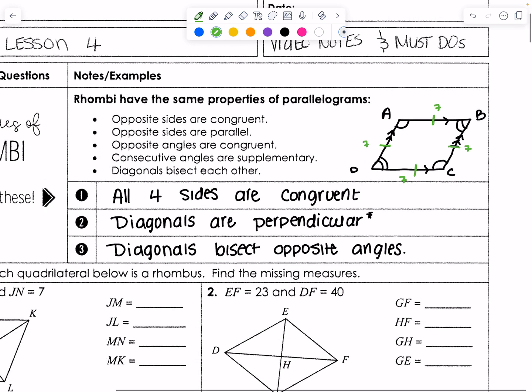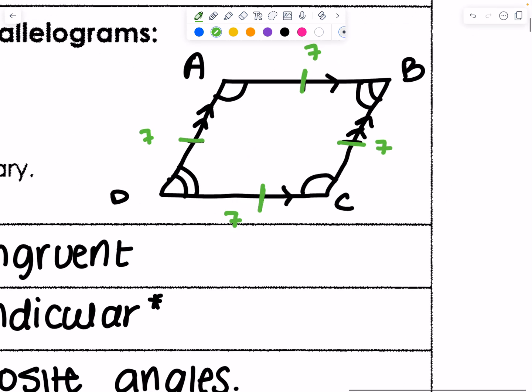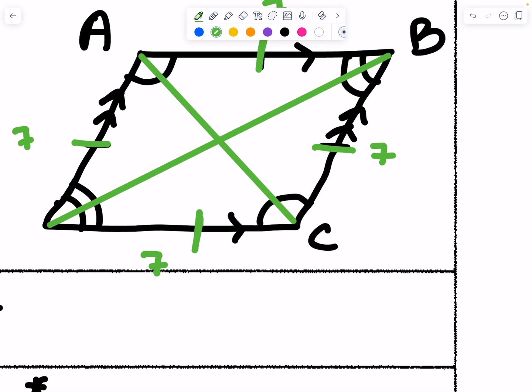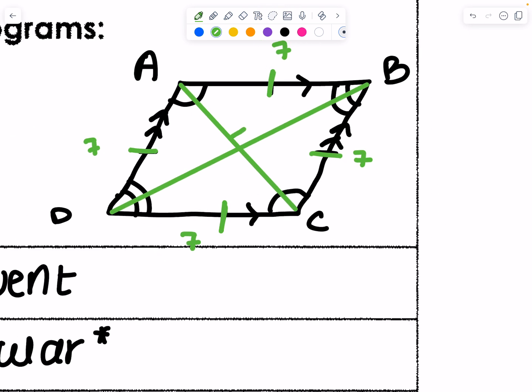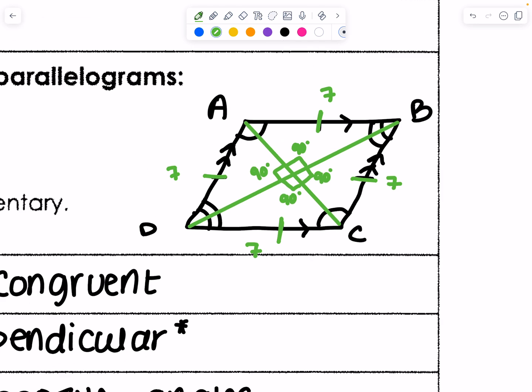Then it says diagonals are perpendicular. This one's really fun. If I'm cutting a diagonal from A to C and then a diagonal from D to B, this is saying that when you do that, you've created a 90-degree angle at each one of these corners. So you will no longer have to try to find that missing inside degree. It's just automatically going to be 90.